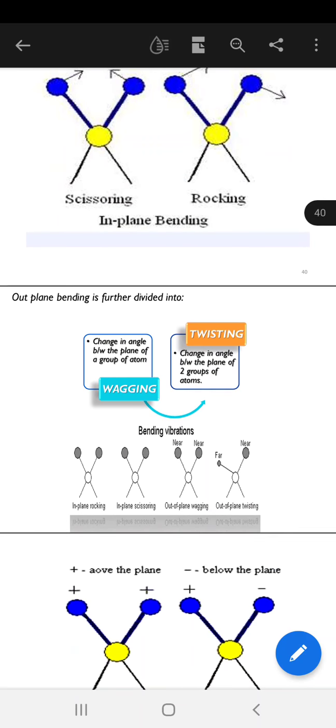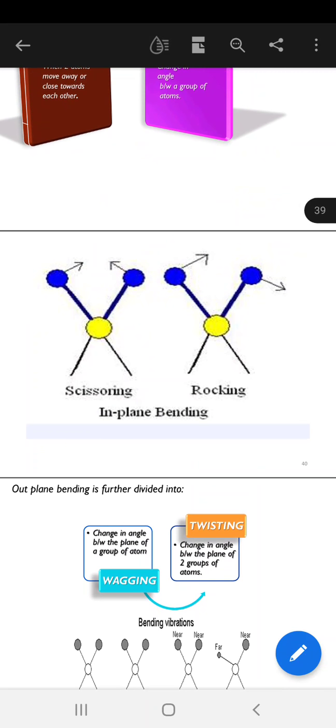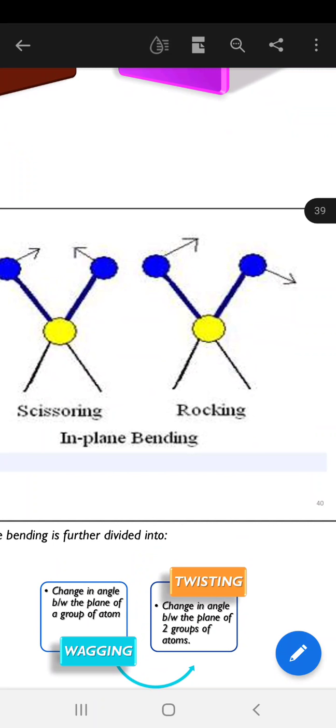Now out-of-plane bending, that is wagging and twisting. First of all, I will explain rocking properly. What is rocking? Think of a cradle. A small baby is sleeping in a cradle, we have a thread in our hand and we are rocking it. Both come to one side, then both go back, back and forwards. This is rocking.